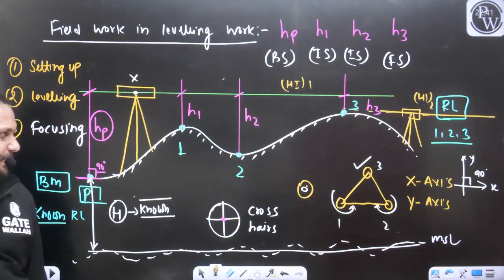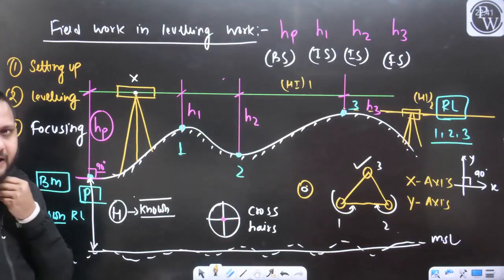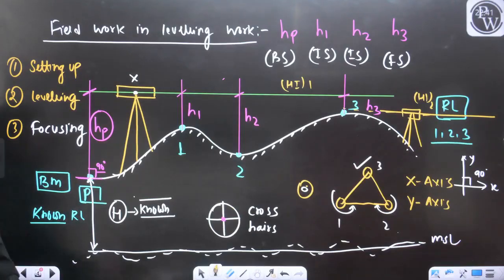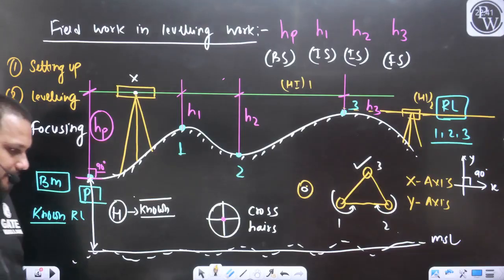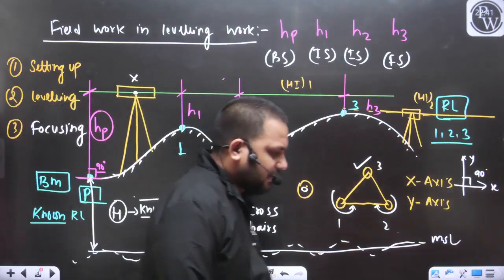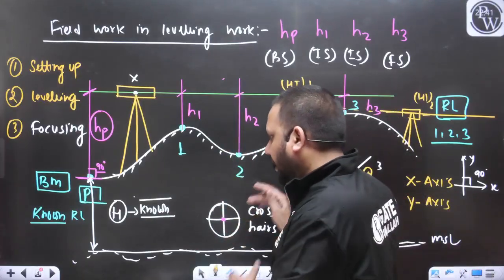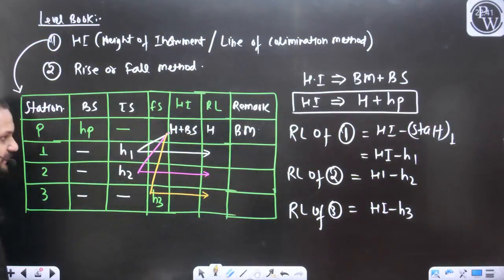I hope the basic concept of the HI or line of collimation method is clear to everyone. How you can find out the RL of any point with the help of the staff reading, with the concept or in a tabulated form. Now I think this discussion is clear to everyone. Yes or no?